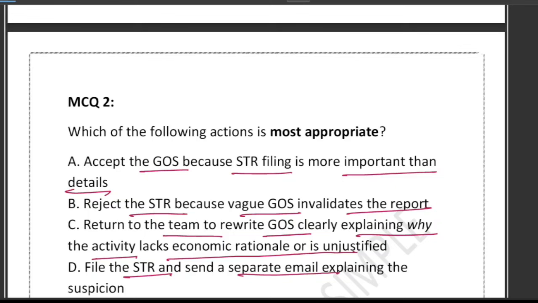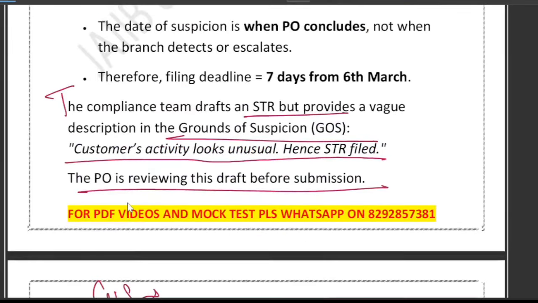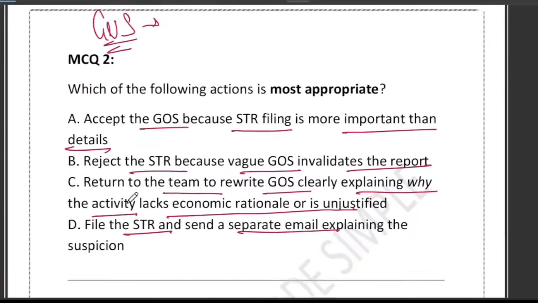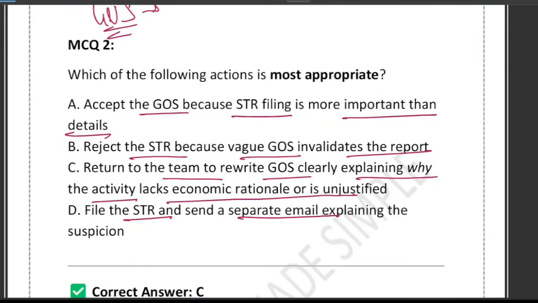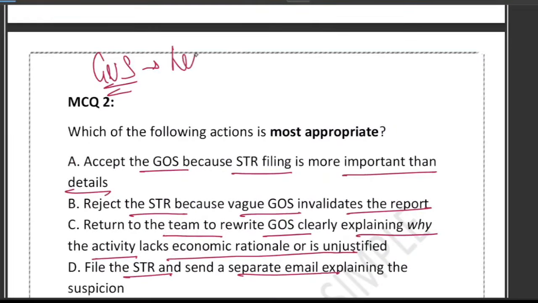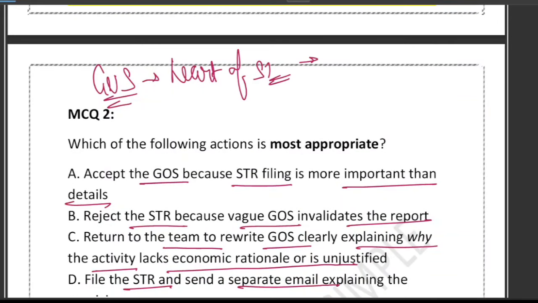It is very simple. You can think of this GOS, that is called ground of suspicion, as the heart of the STR. FIU IND does not just want to know that something was unusual. They want to know why it was unusual.